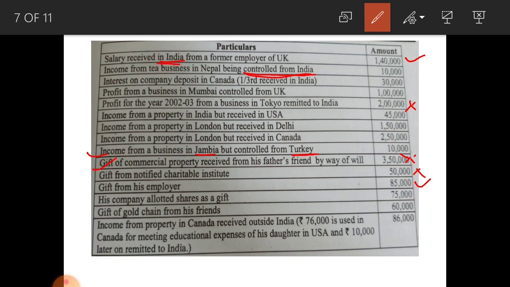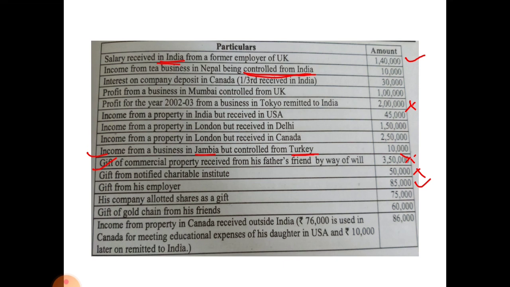Next one, income from property in Canada received outside India. 76,000 is used in Canada for meeting educational expenses of his daughter in USA, and 10,000 later on remitted to India. You can ignore the points given inside the bracket. Here income from property in Canada and received outside India, rupees 86,000, is taxable in the hands of ordinary resident only.